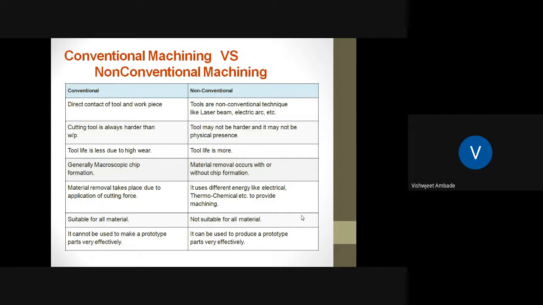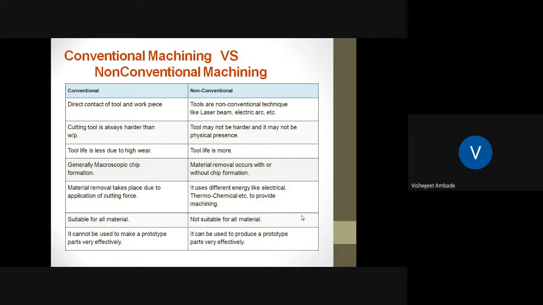In the case of conventional type of machining process, the cutting tool is always harder than the workpiece. But in case of non-conventional, the tool may be harder and it may not be physically present. Next is tool life is less due to high wear. Why? Tool life is less because the tool comes in direct contact with the workpiece. In case of non-conventional, tool life is more. Why? Because either no tool is required, or if the tool is required, there is no contact between the tool and the workpiece. Hence, the tool life is more in case of non-conventional machining process.